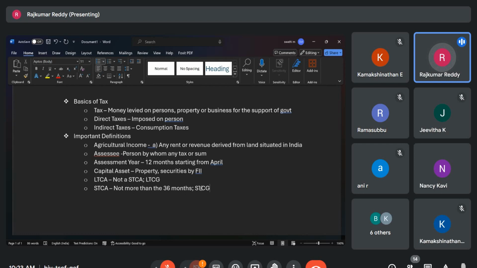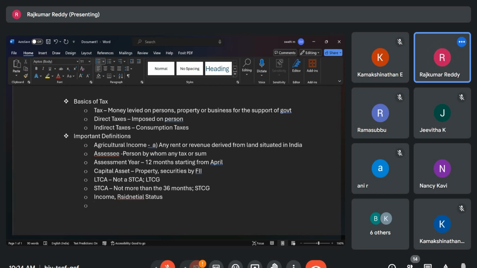Then next is another important thing: how you are liable for income tax. One is you should get the income. Second is your residential status. This is one of the most important definitions. All of you have to remember this.